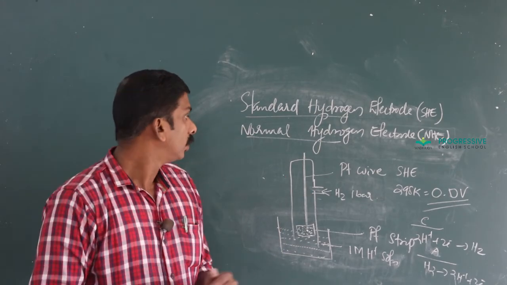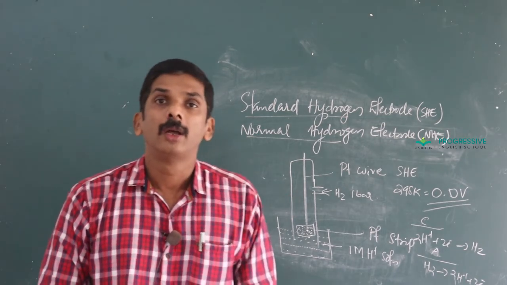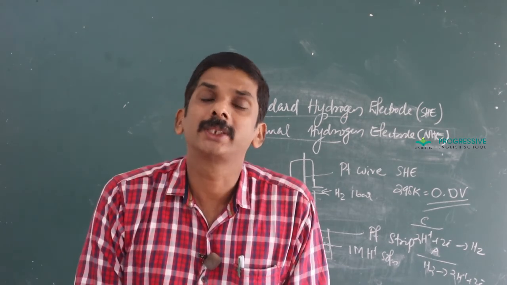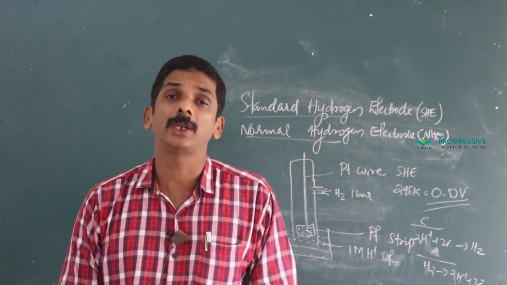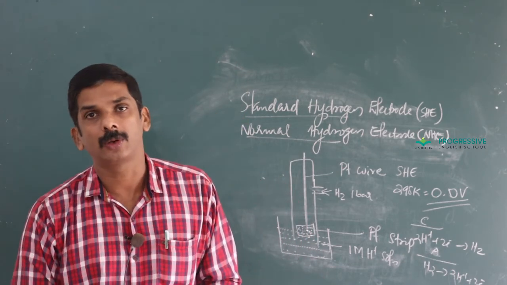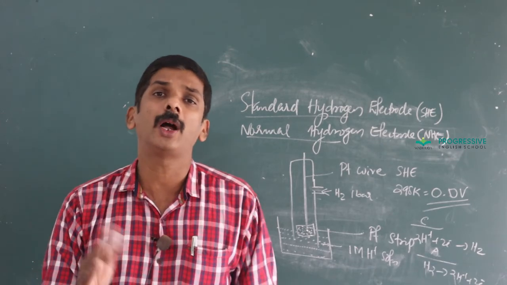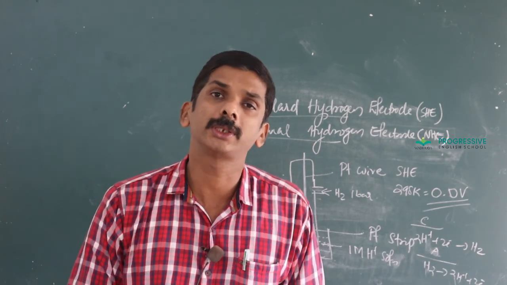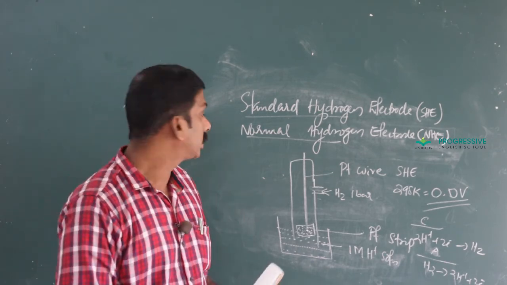You just go through this, and in the next class we discuss the measurement of single electrode potential value using this reference electrode, or how we can find out the value of an unknown electrode using this reference electrode.